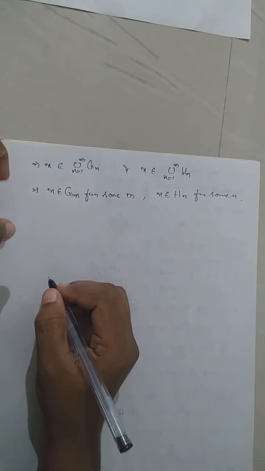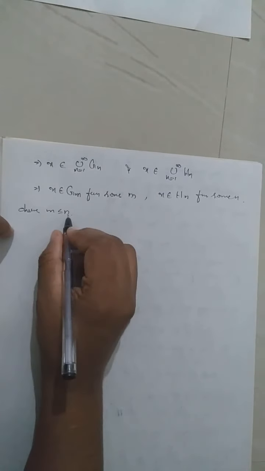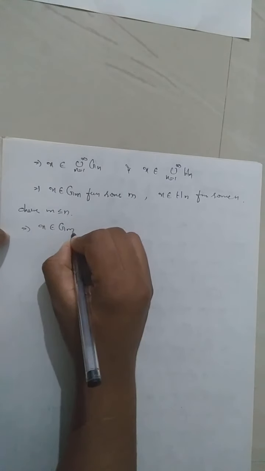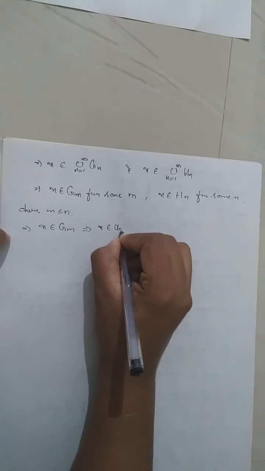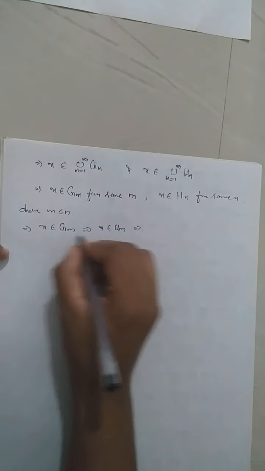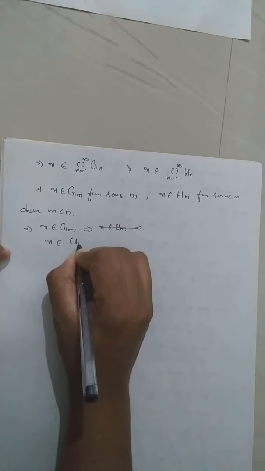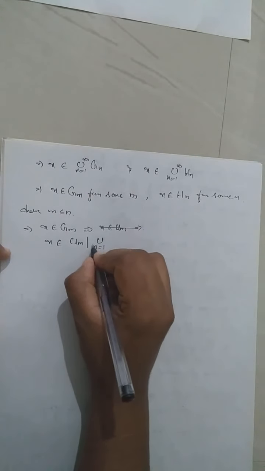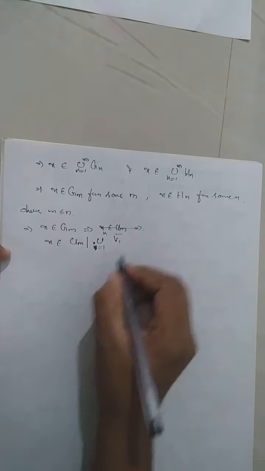Okay. Now choose m less than or equal to n, or assume that m is less than or equal to n. So x belongs to GM, which implies x belongs to UM, because GM equals UM minus the union i equal to 1 to n of Vi closure. This was our GM.